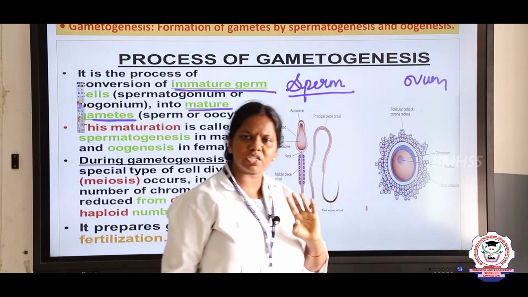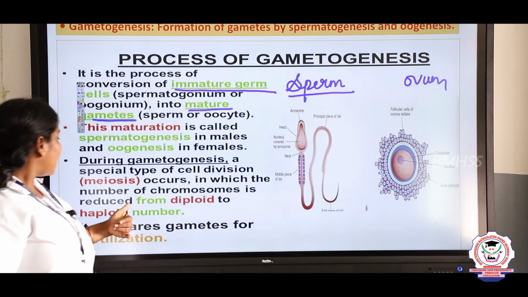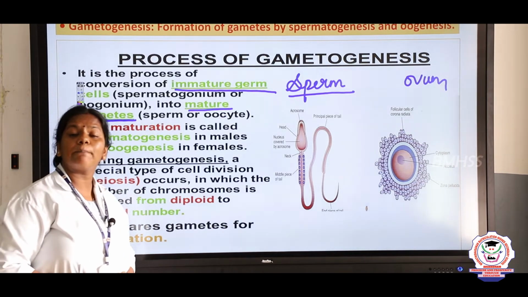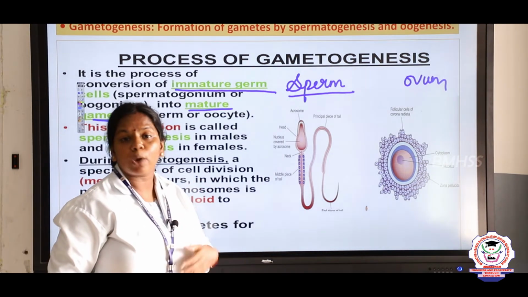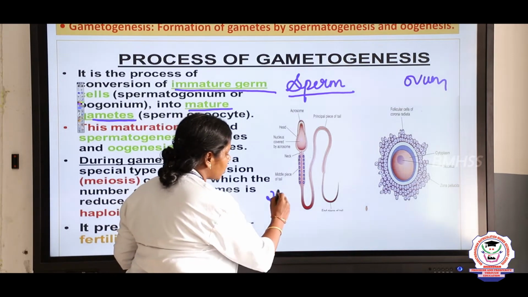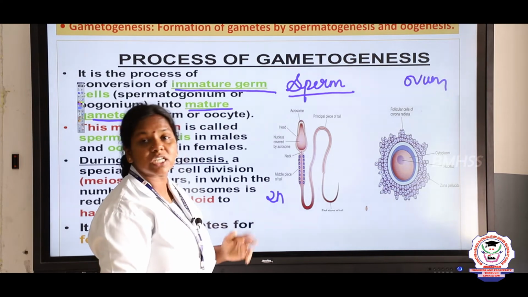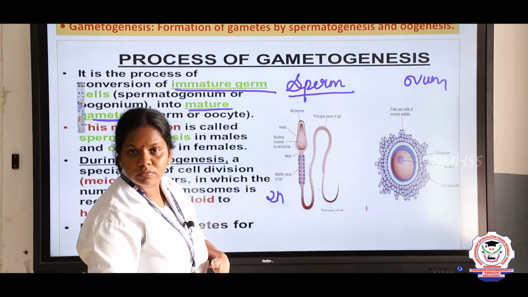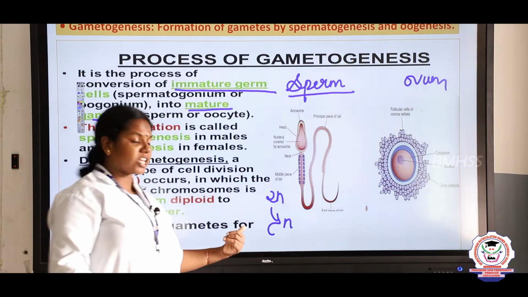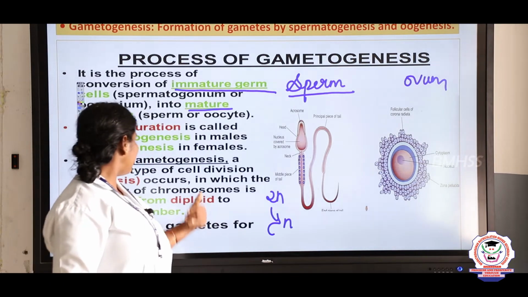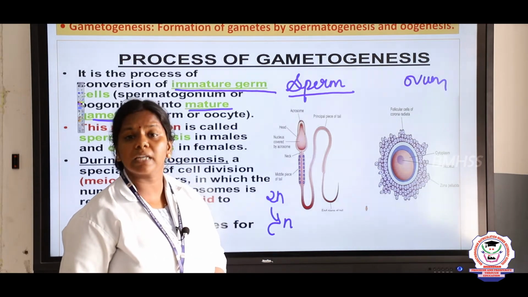What are the two types of gametogenesis? Spermatogenesis and oogenesis, right. And the gametes are haploid in number. The spermatogonium, the mother cell, is diploid. What is the condition of diploid, children? 2n. It undergoes meiosis cell division. What is meiosis? Meiosis is a reduction cell division. The reduction in the number of chromosomes takes place, so diploid becomes haploid. So, the production of haploid gametes we call gametogenesis, and now the gametes are ready for the next event, that is fertilization.